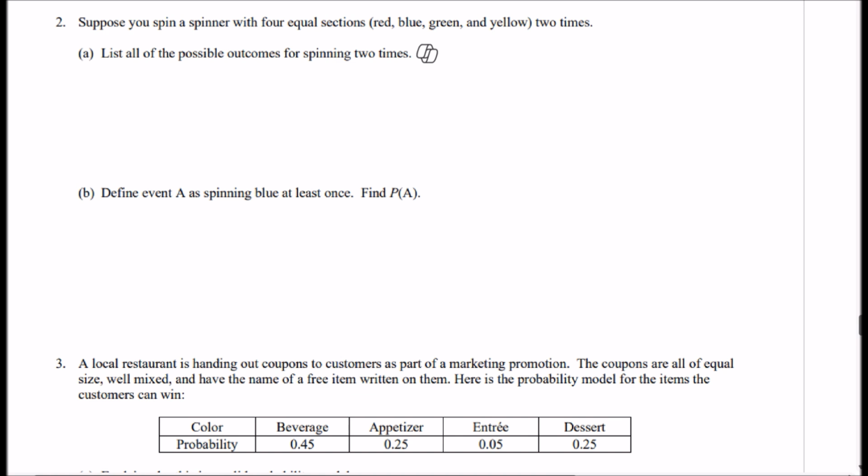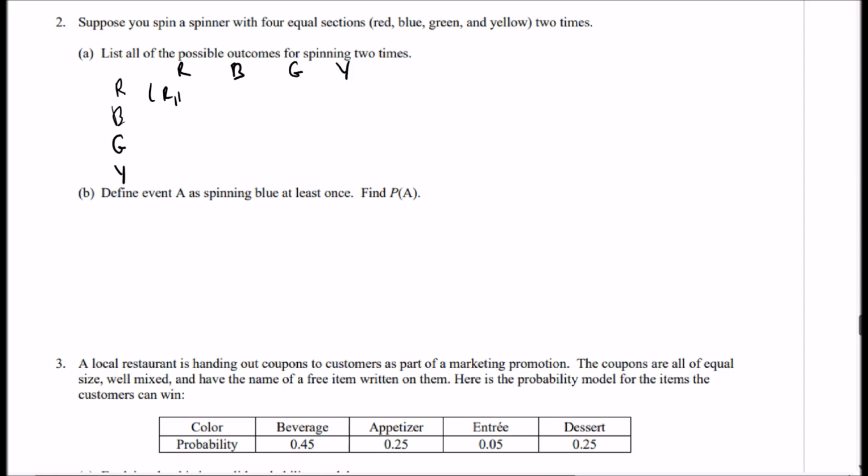All right, so you can list out all the things of the sample space by making a nice organized table if you want. So we can say red, blue, green, yellow, red, blue, green, yellow.